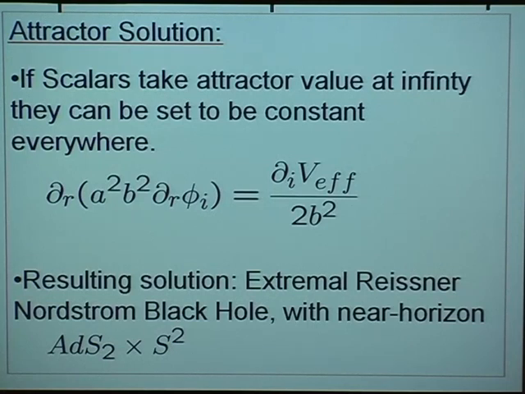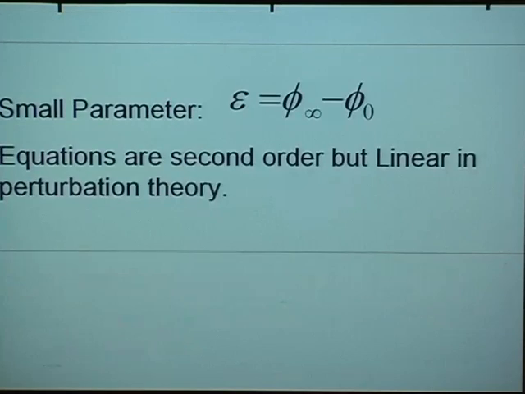The system then simplifies greatly. It just consists of gravity and some gauge fields, and its extremal black holes are very well known. They are just extremal Reissner-Nordstrom black holes. These have indeed a near horizon geometry of the form I said earlier, AdS2 cross S2, and their radii have the right value in terms of the effective potential at the critical point. So that's our starting point, a zeroth order solution, if you like.